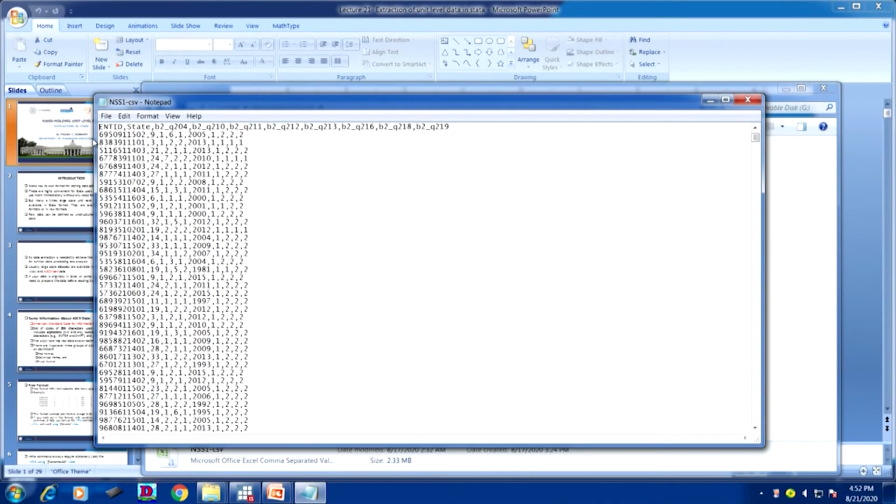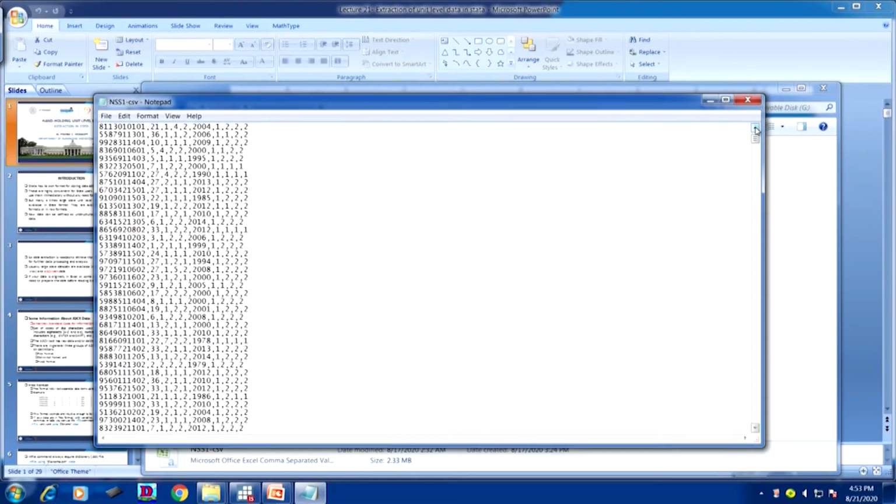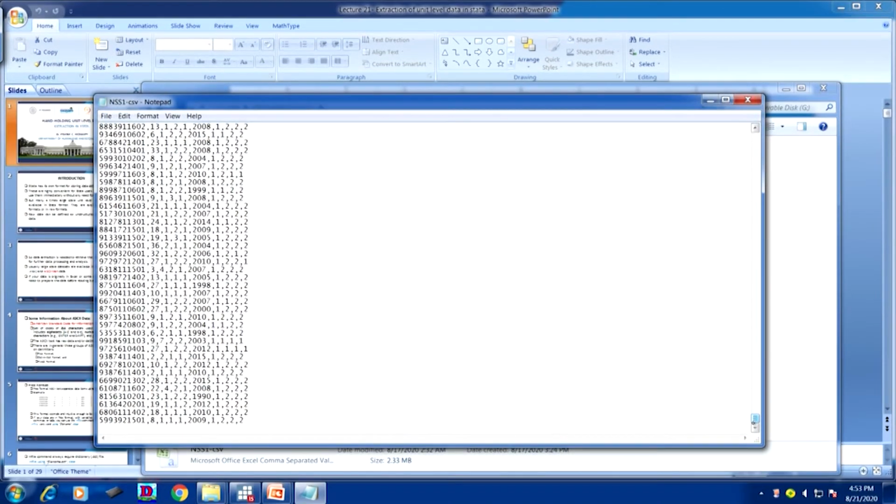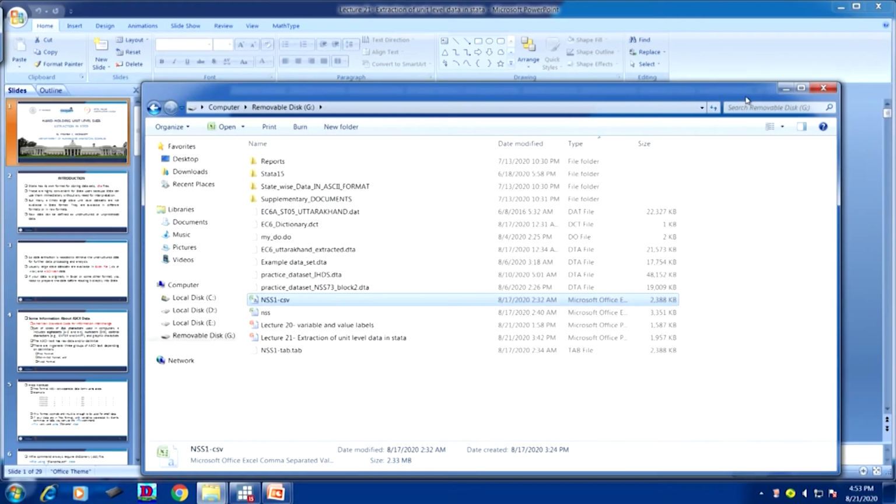Okay. Now, look at the sample data given to you. It is enterprise ID, state, then all the variables from the beginning, and all the variables are separated by commas. Look very carefully, all are separated by commas. Now, all the observations we have already shortlisted are given here for our use.